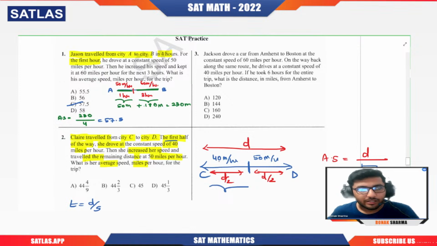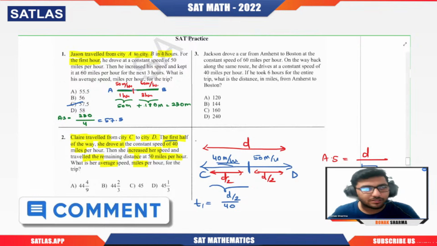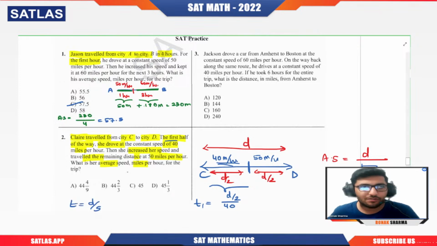So clearly here my requirement is to get the total time. Here I have the speed, here I have the distance. What will be t1, that is the time taken to cover the first half of the journey? That will be d by 2 divided by 40, because distance traveled divided by speed will be time. Yes or no? Distance is equal to speed into time, so we will have time as distance by speed. Clearly t2 will be d by 2 divided by 50. So here in the average speed I will put total distance d. Here t1 is d by 80, and this will be d by 100. Got it?